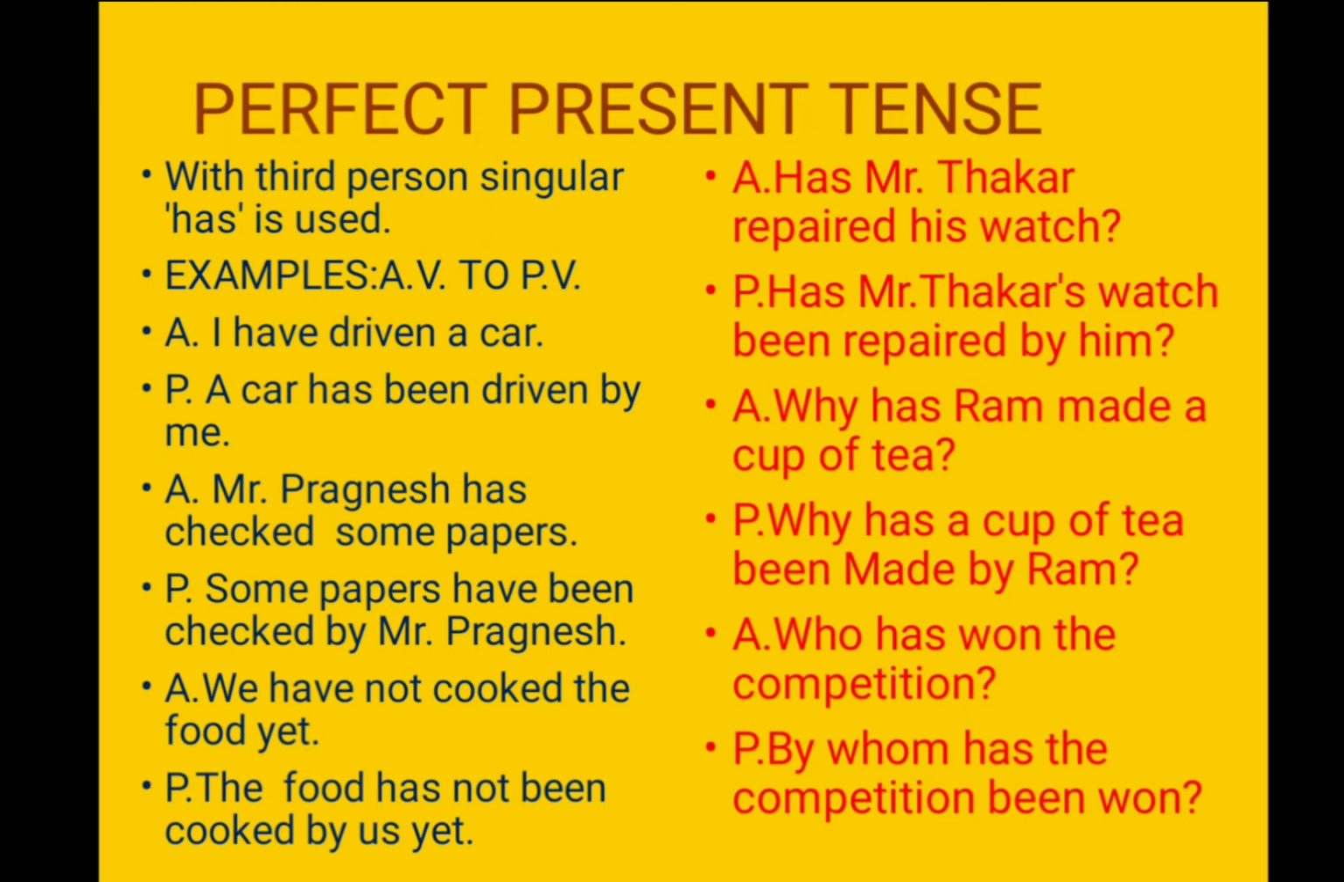Friends, sometimes we mix up the rules of indirect speech into active passive and we do not put the question mark at the end of the sentence. So remember, in active passive, the sentence type is not changed. Interrogative sentence remains interrogative and assertive remains assertive. Next example is: Why has Ram made a cup of tea? Why has a cup of tea been made by Ram?